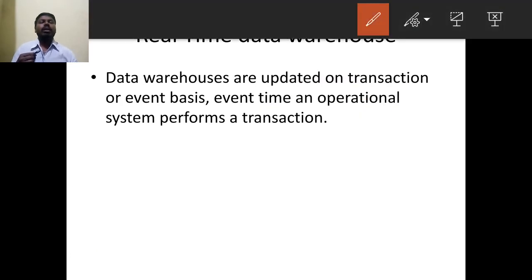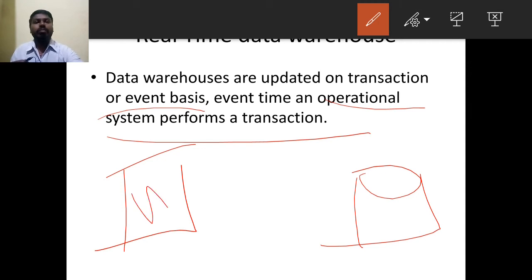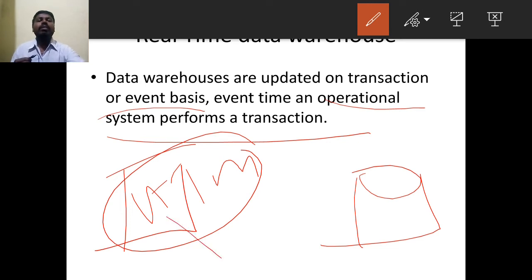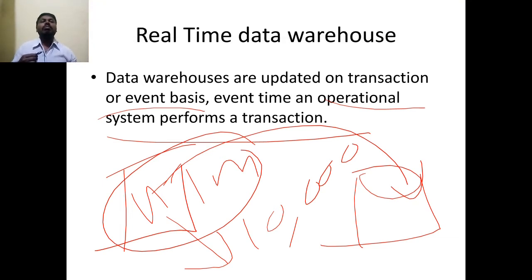Next, real time data warehouse. In this real time data warehouse, it is updated on a transaction or event basis. At event time, an operational system performs a transaction. Assume that in the database, if we do any transaction, for example, if I use an ATM and withdraw 10,000, immediately in my bank database the amount will be deducted and the new amount will be updated. Understand? This is called real time data warehouse.